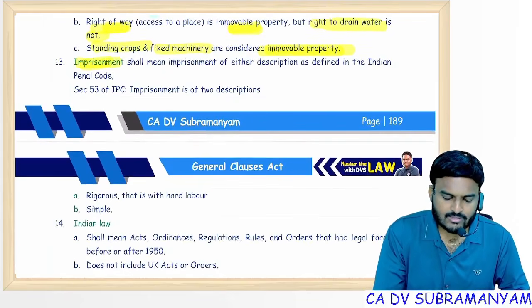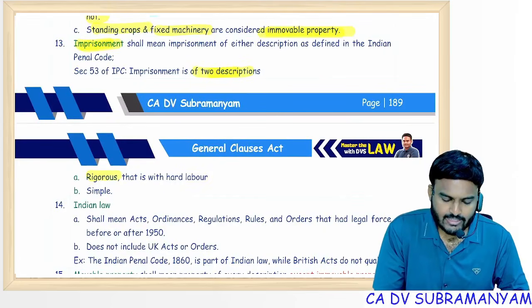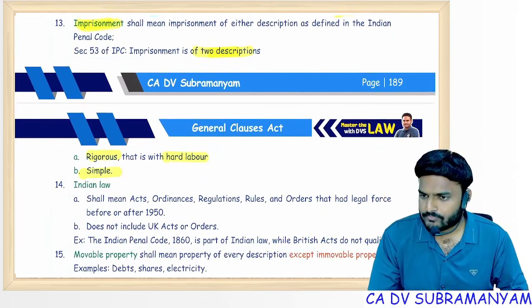Imprisonment, by description, has two descriptions: rigorous, that means hard labor, and simple, no labor.